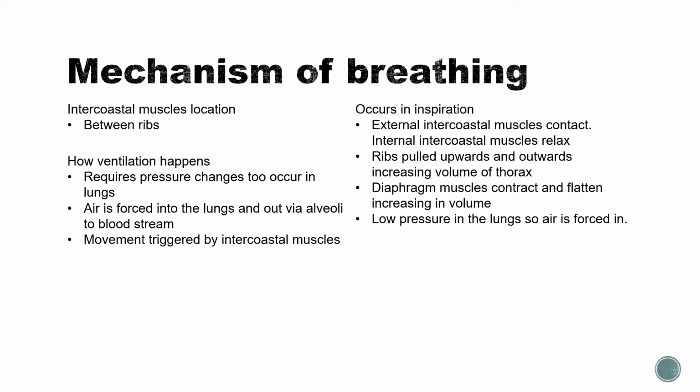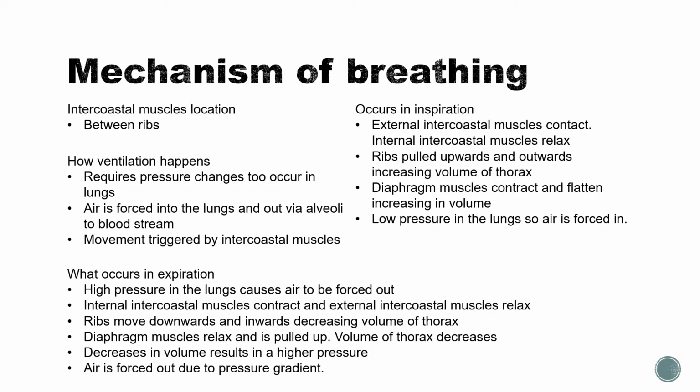What occurs in inspiration? The external intercostal muscles contract and the internal intercostal muscles relax. Ribs move upwards and outwards, increasing the volume of the thorax. The diaphragm muscles contract and flatten, increasing the volume which can be held in the lungs, which causes a low pressure in the lungs compared to the atmospheric pressure, which causes air to be forced in.